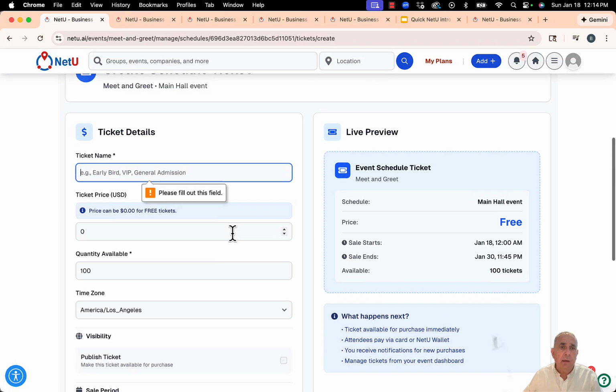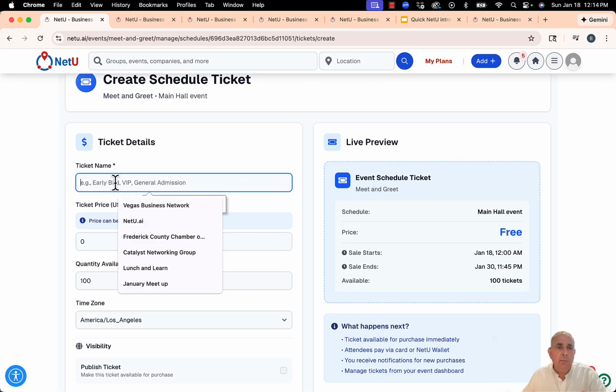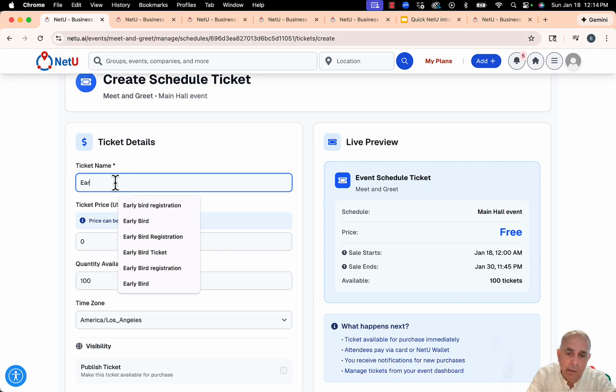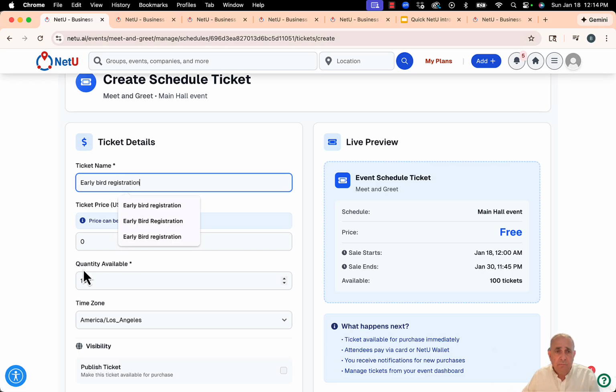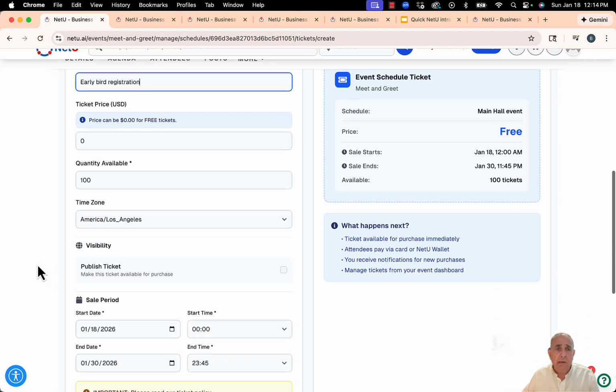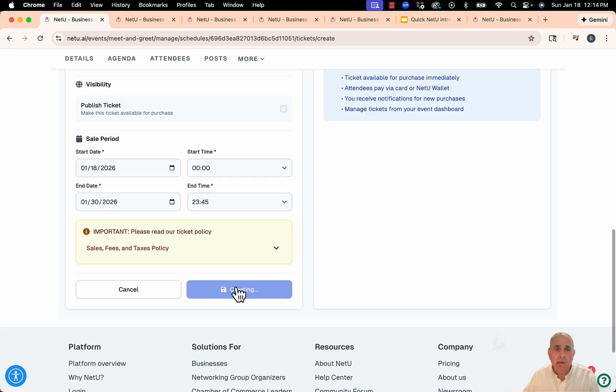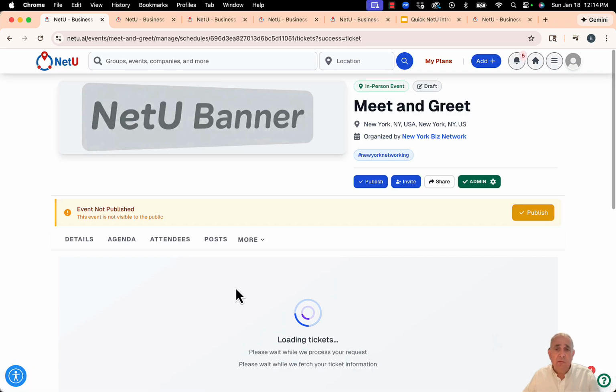Okay, and oh, I didn't put the name of the ticket. We can say early bird registration. Say early bird registration, and I'm going to create my ticket. So I just created my first ticket.